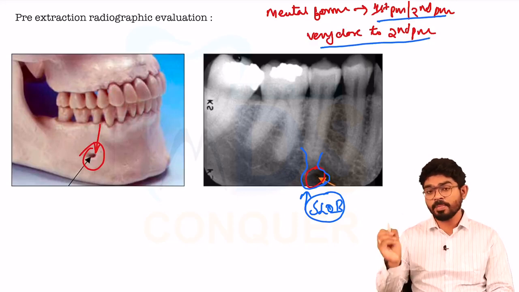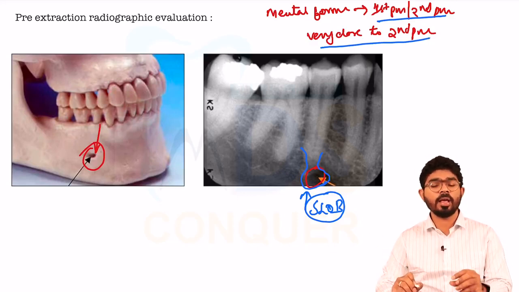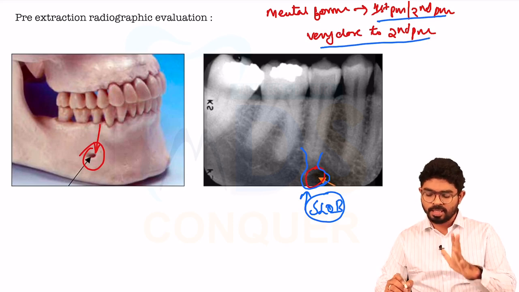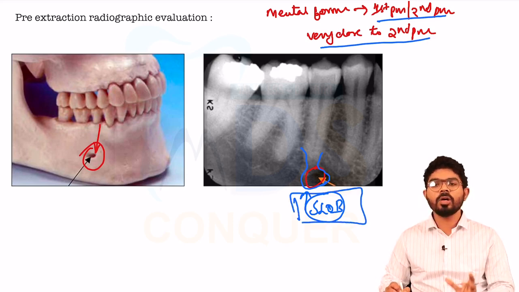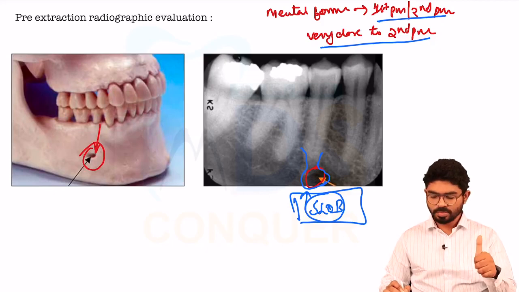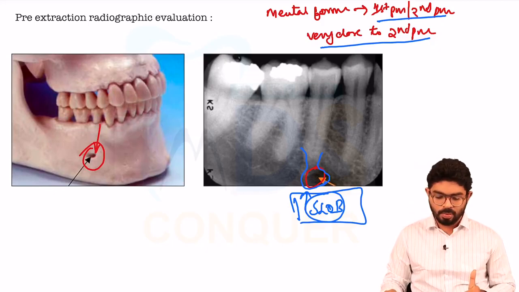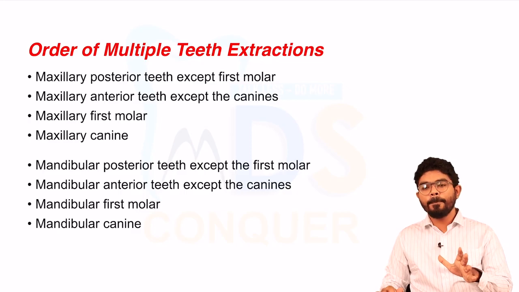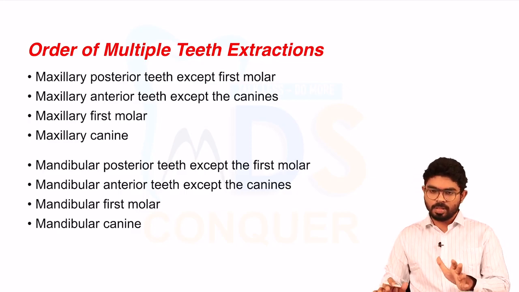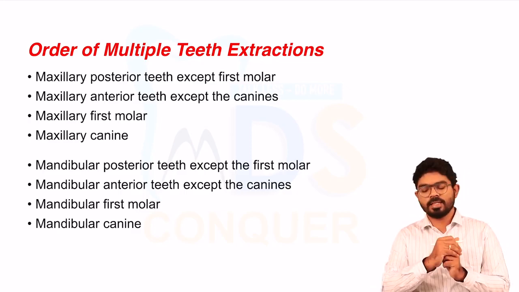Mental foramen sometimes may get confused with a periapical cyst or a periapical lesion. In such cases, you have to apply the slob rule to rule it out. I think you're clear until now. So we are done with the radiographic analysis also, with some diagram-based and some case-related stuff also.